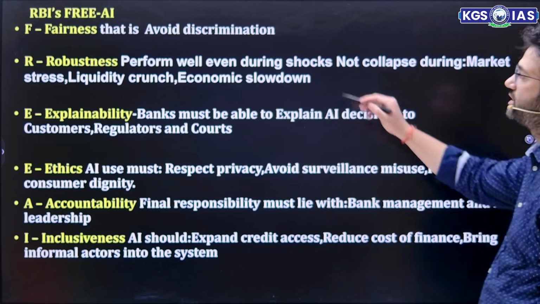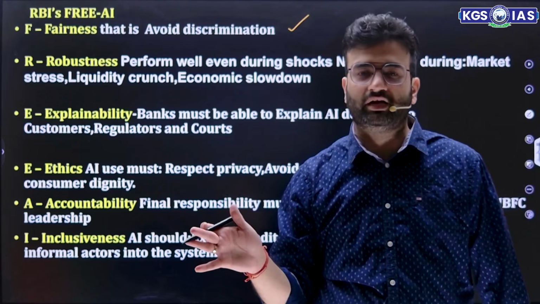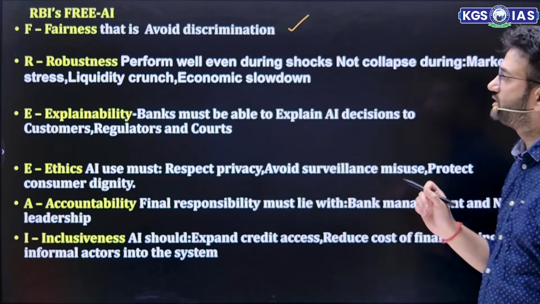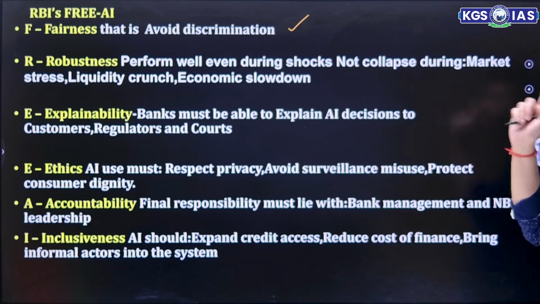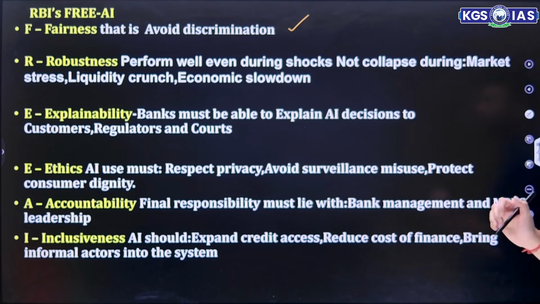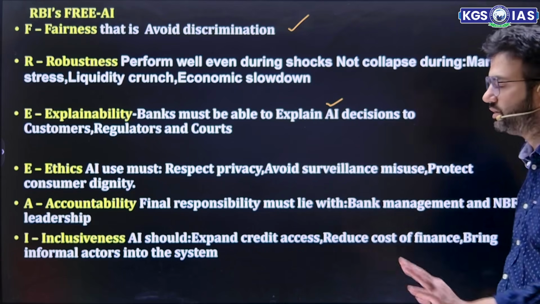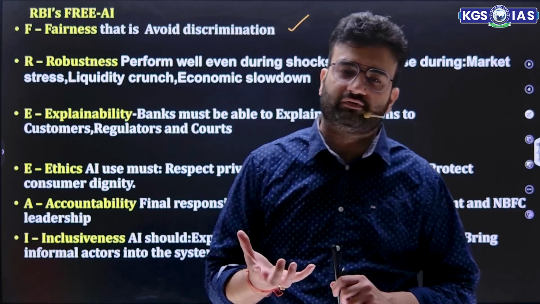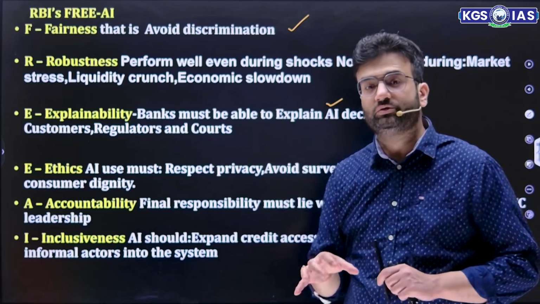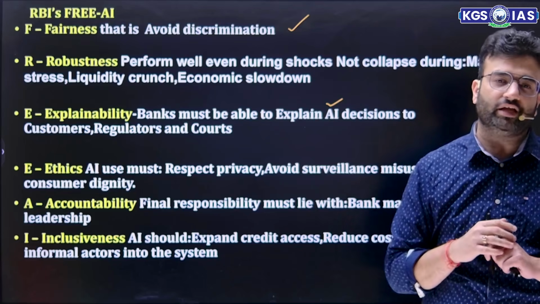Fairness, that is avoid discrimination. Whenever you are using the AI, it should not discriminate between the people. Then robustness, perform well even during shock, not collapse during market stress, liquidity crunch, and economic slowdown. Then explainability, bank must be able to explain AI decisions to customer, regulator, and court. देखिए, what RBI is saying? RBI is saying that we can't deny this fact that AI shouldn't be used. AI should be used, but should be used in a systematic manner. That's why RBI said this Free AI.